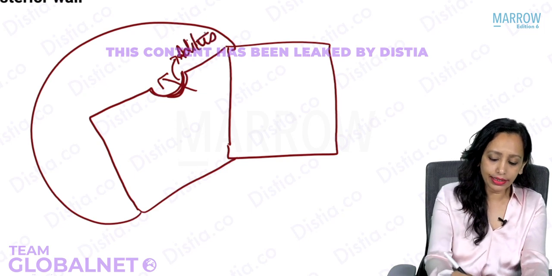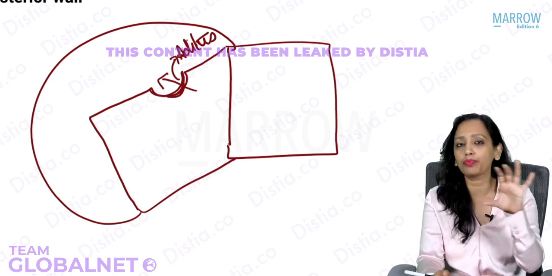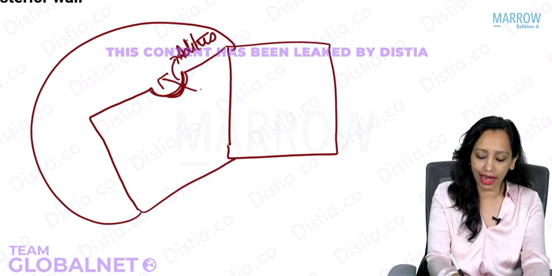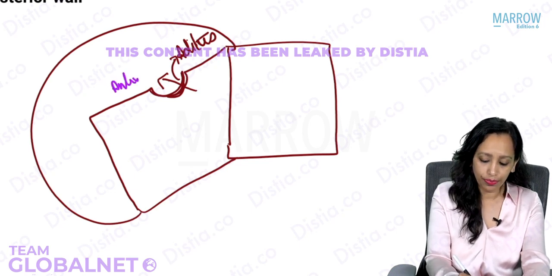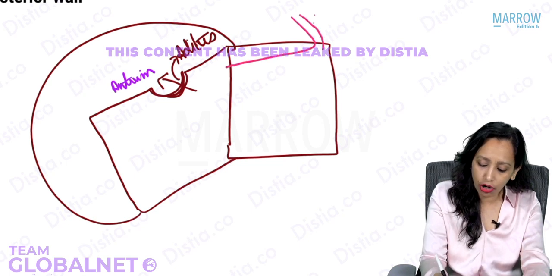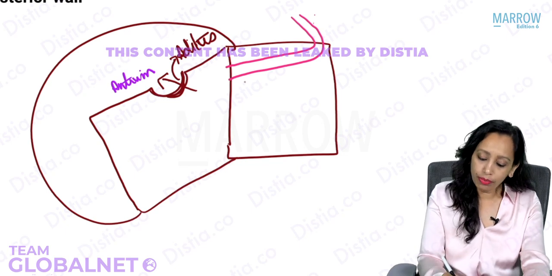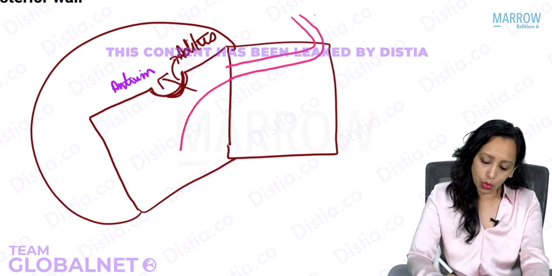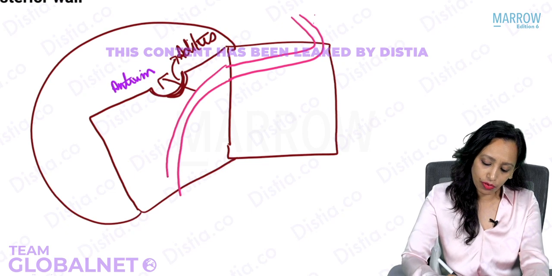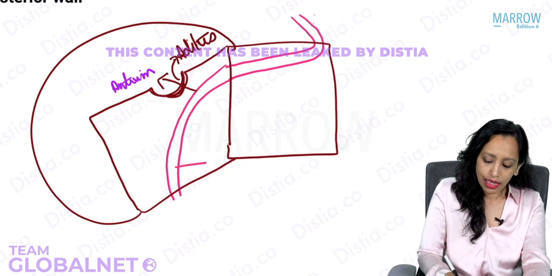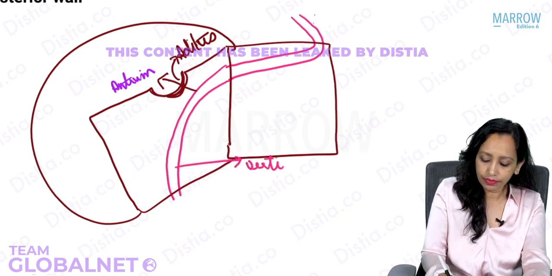So the additus connects the attic. What is the attic? The attic is the uppermost part of the middle ear cavity, also known as the epitympanum. It connects the epitympanum to the mastoid antrum. Now we saw that the facial nerve was coming from the inner ear, taking a turn, and then running horizontally on the medial wall. At the junction of the medial and the posterior wall, the facial nerve takes another turn, and now it runs vertically down. This segment is known as the vertical segment.